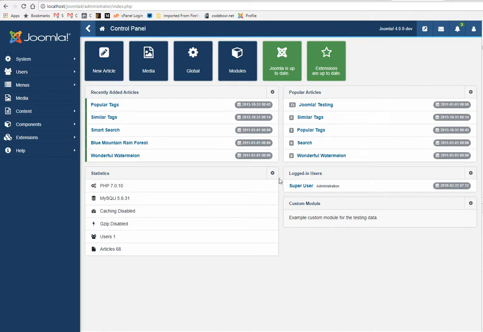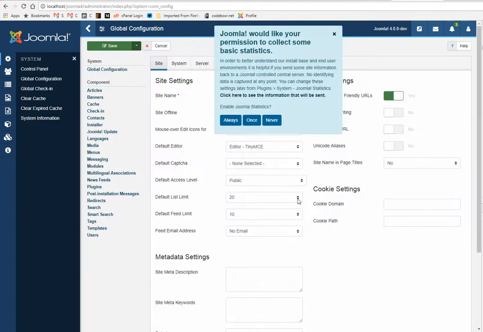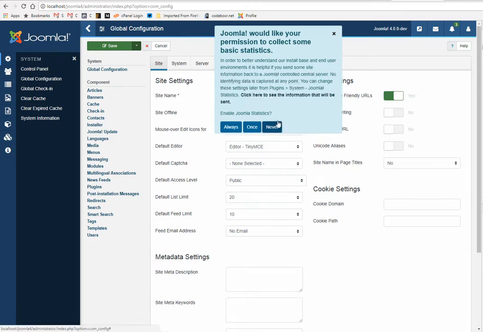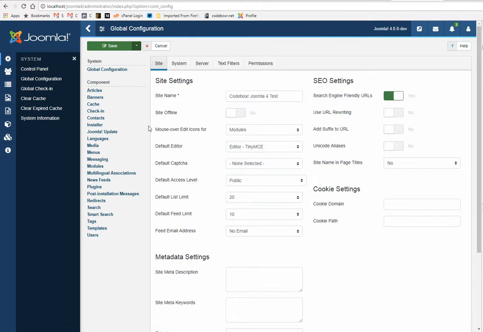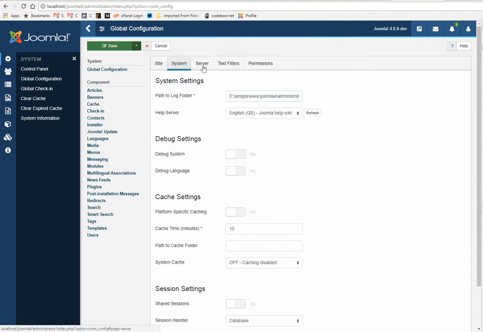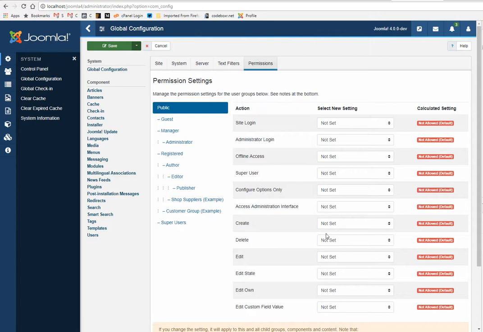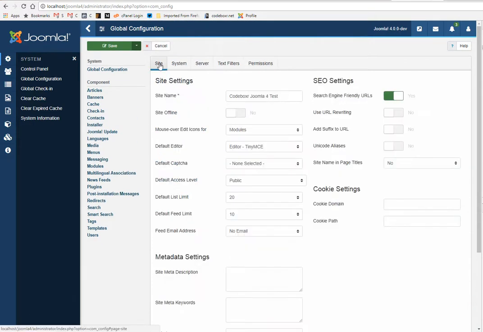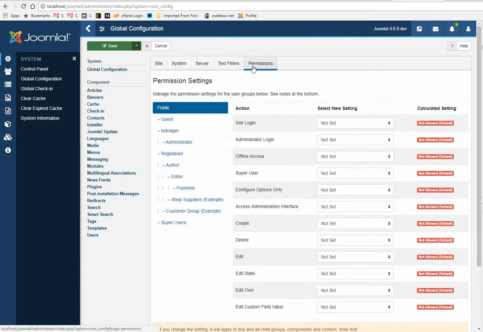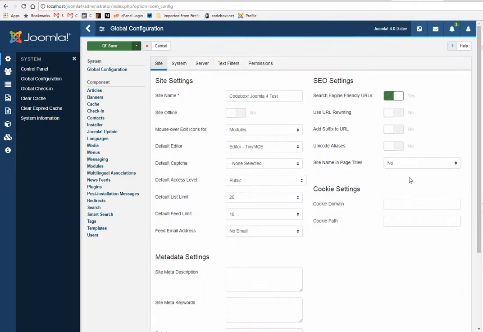So let's try to explore a few options, like let's go to global configuration. So this is neater and cleaner, I think, than version 3. And as I heard, Joomla 4 is using Bootstrap 4, so we can see the Bootstrap 4 UI at the backend at this time.